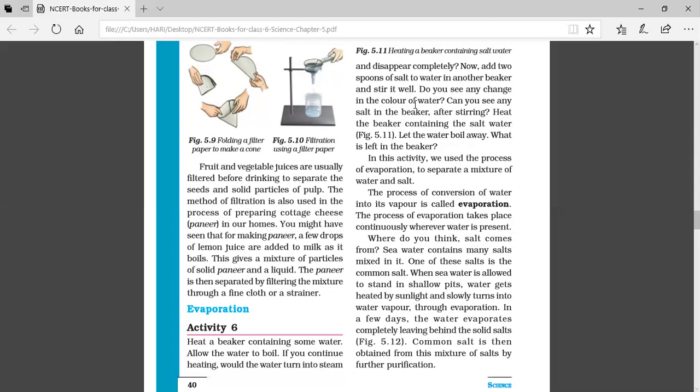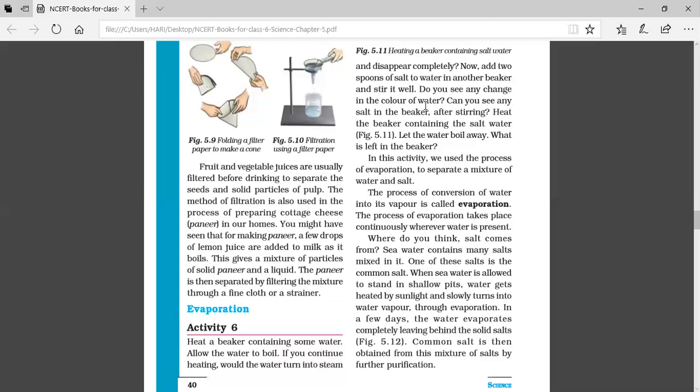Now, yesterday you learned about two other terms, that is miscible and immiscible. What's the meaning of miscible liquid? Two liquids which mix with each other are called miscible liquids. And the liquids which do not mix with each other are called immiscible liquids. Same type of two other words you are learning now, soluble and insoluble. The substances that dissolve in water are called soluble substances, and the substance which does not dissolve in water is called an insoluble substance.